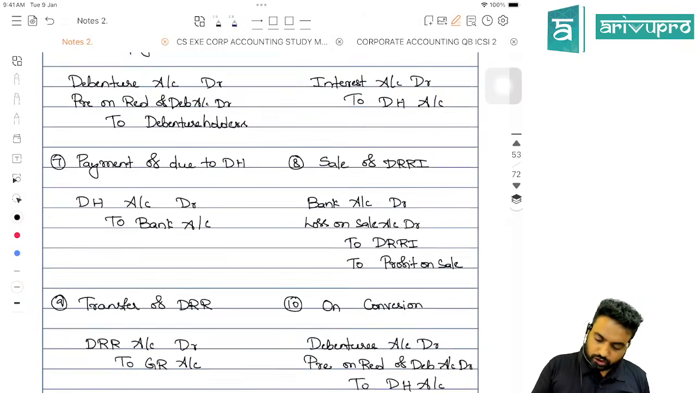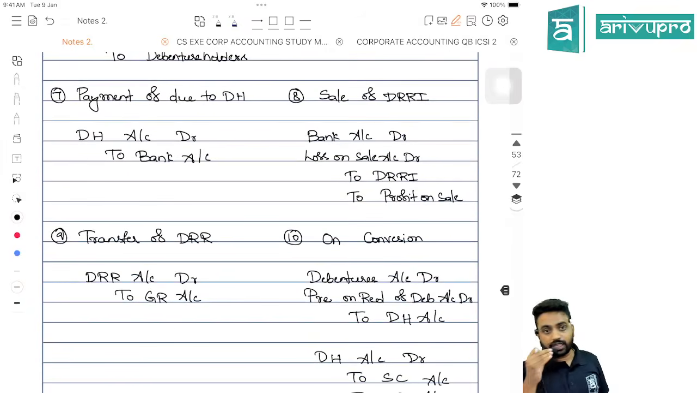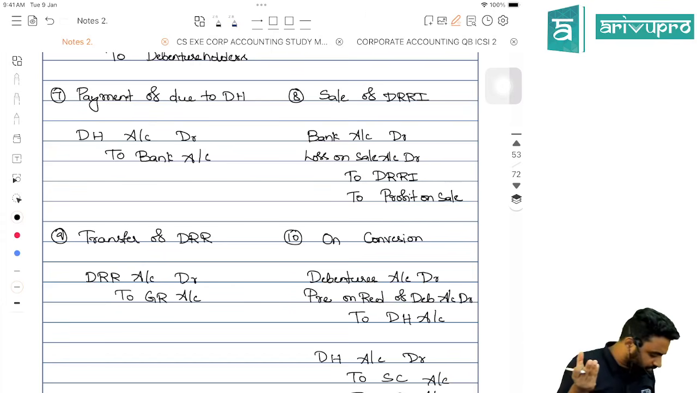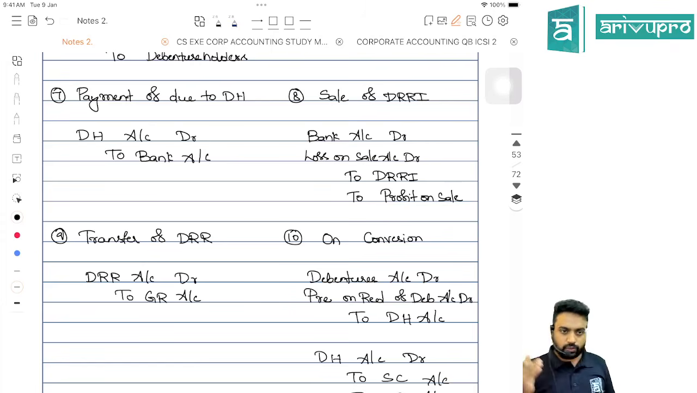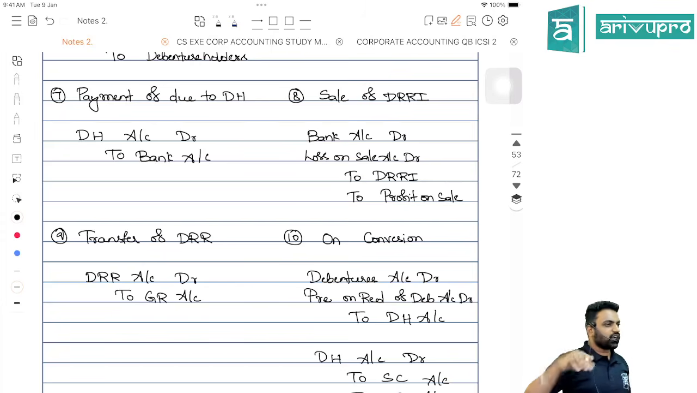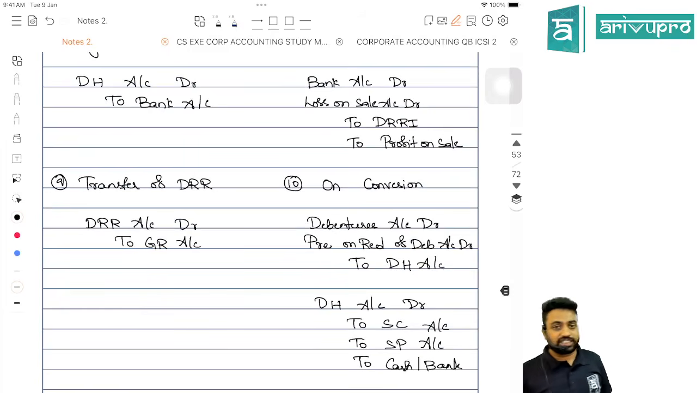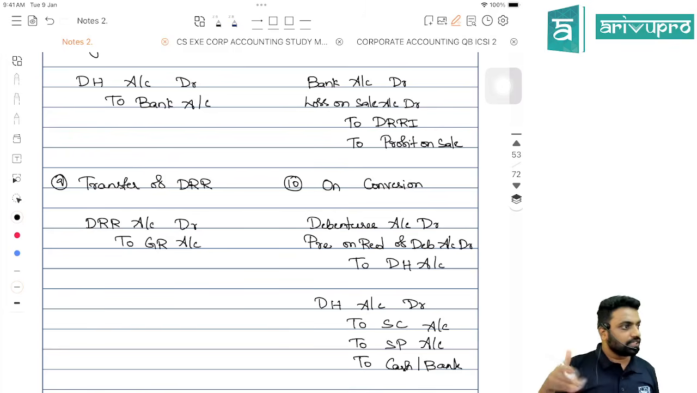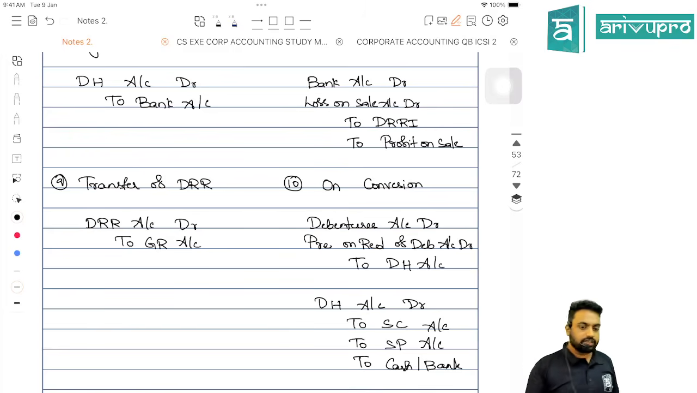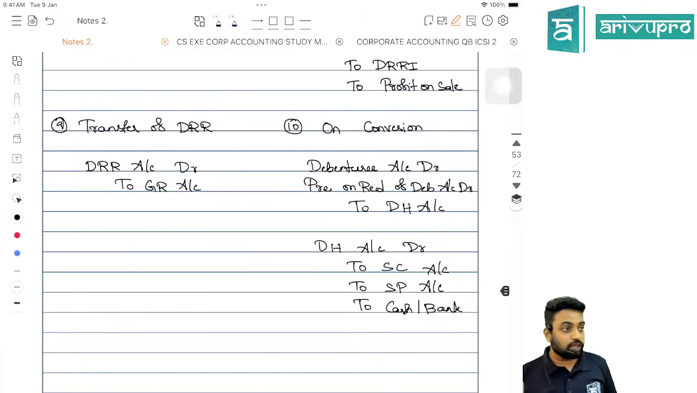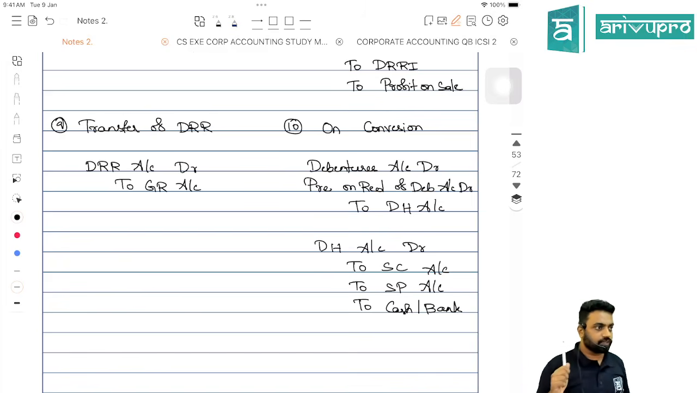Correct? So when you sell the investment, investment account should be credited because it is a decrease in investment. Bank account debit to investment account, there will be profit or loss on sale of investment. Normal. Transfer of DRR to the GR: DRR account will be debited because that will be decreasing to the extent of redemption, GR account will be credited. Correct? And there might be a conversion option, that is, debentures can be converted into shares.